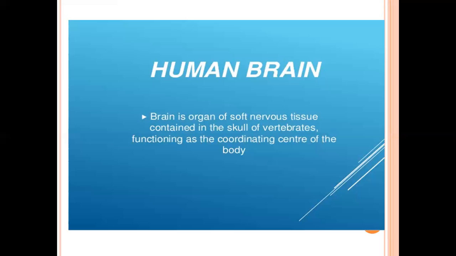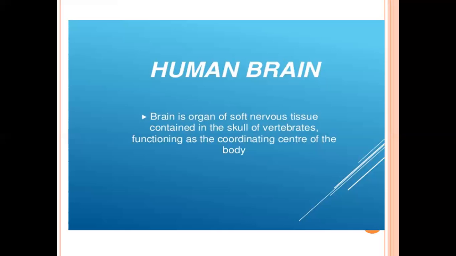Now, inside the cranium, the brain is covered by three main layers. These three layers are called meninges. Now, what is the function of the meninges? Meninges protect brain and also provide food and oxygen to brain tissues through their capillaries. Is it clear?